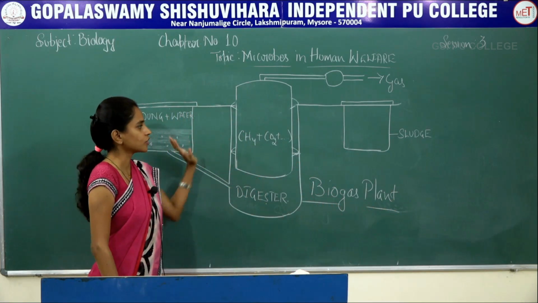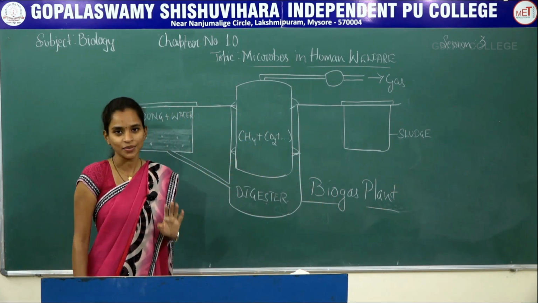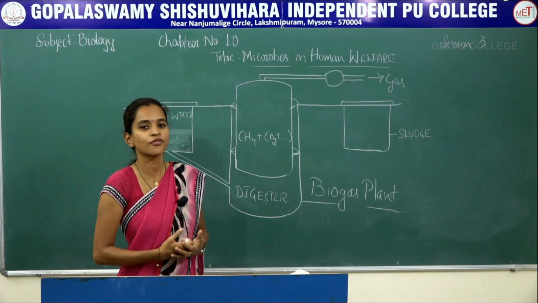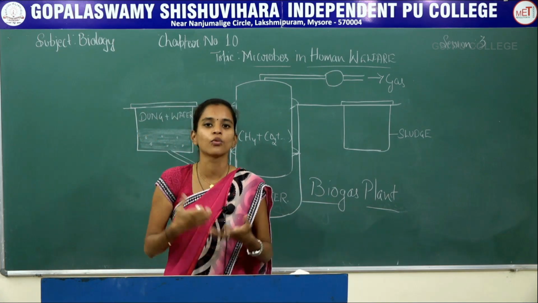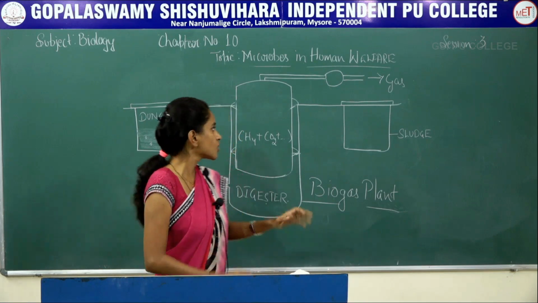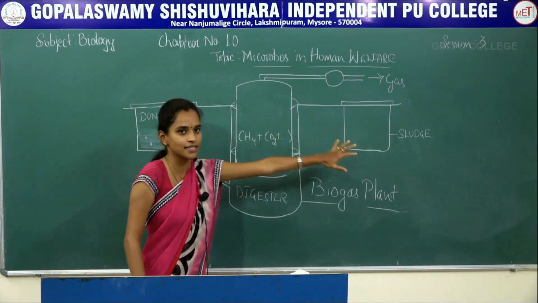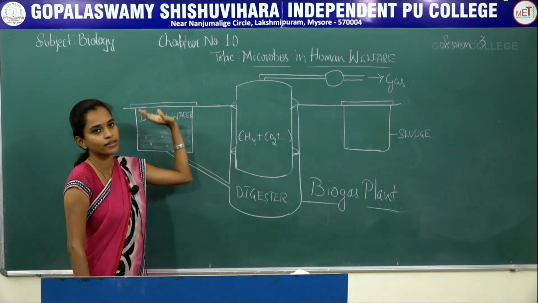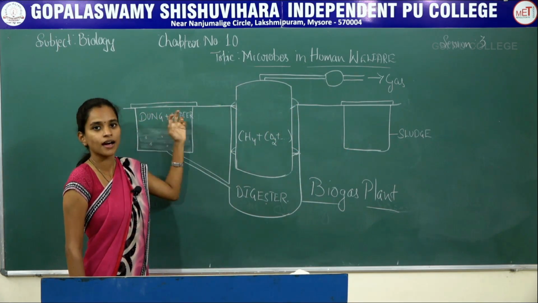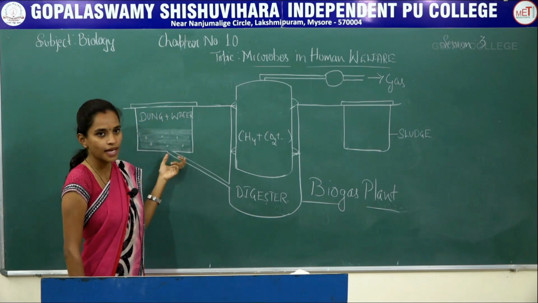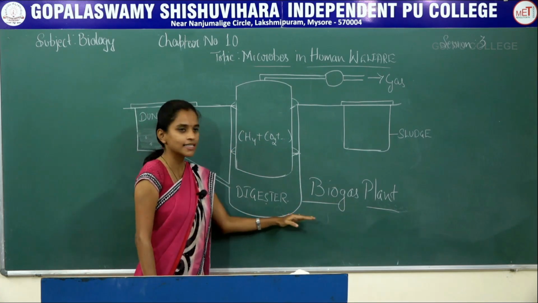Okay, so that is the diagram of this biogas plant. First we have to know what a biogas plant is and what we use it for. Here in the biogas plant you can see three different tanks. One is the tank where the raw materials, that is the dung as well as kitchen waste or water, will be accumulated. The second tank is the digester.